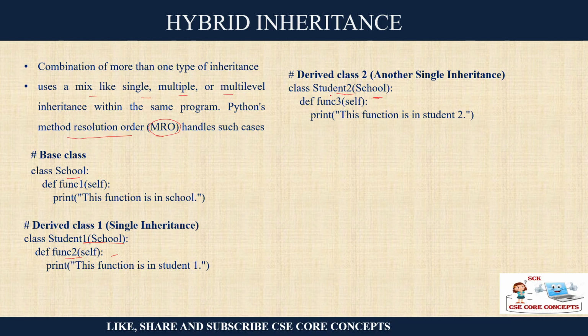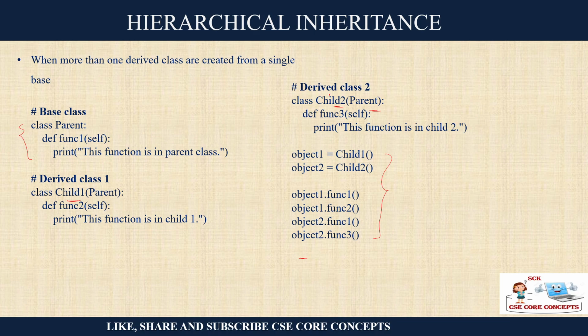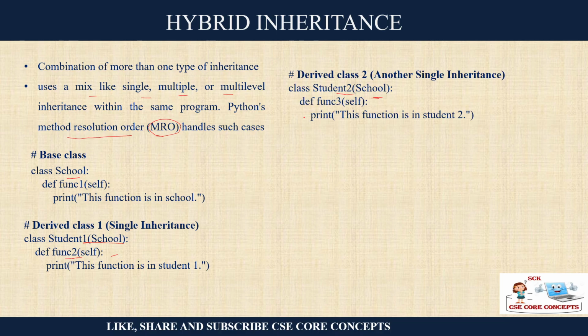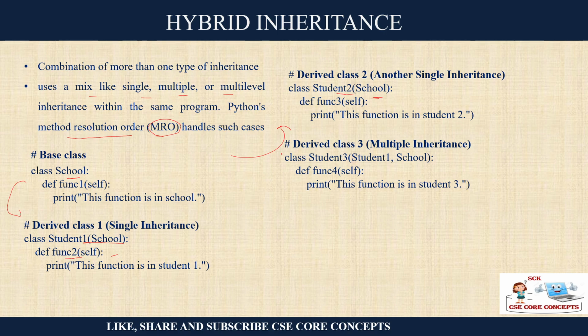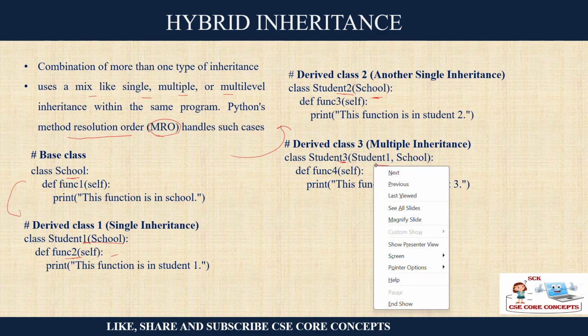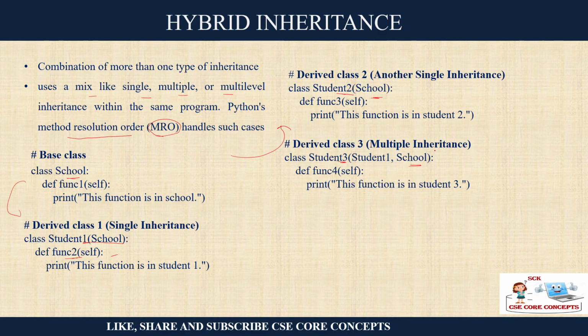Now what is this case? This is the case of hierarchical, because you have two children, or you can call it single also. This is single, this is single. One by one they are single. Now I am defining a third class, Student3, which is deriving from Student1 as well as the School. So School is our base class and Student is our derived class. From one derived class you are defining another derived class. So you can say this is something like an intermediate class. So you are using hybrid inheritance.